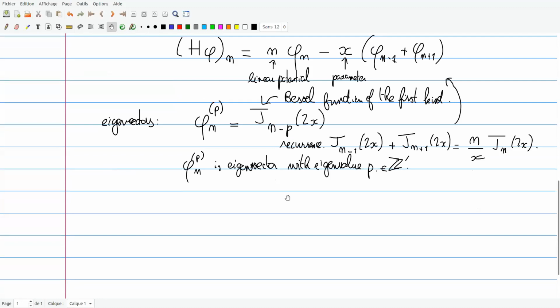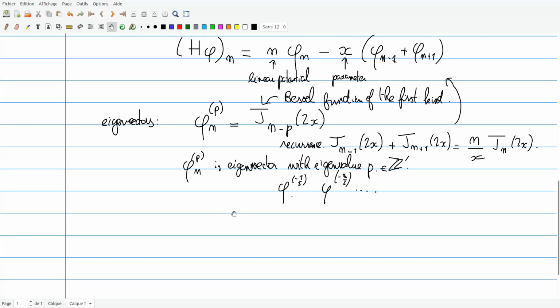what you would like to do is to fill all states with a negative energy. So you could try to define a Slater determinant to have a many-body wave function. But for this, I would have to have infinitely many wave functions. That is, I would like to construct a state with phi minus 1/2, phi minus 3/2, etc. I would have infinitely many things, and so it's troublesome to define a wave function for infinitely many particles.